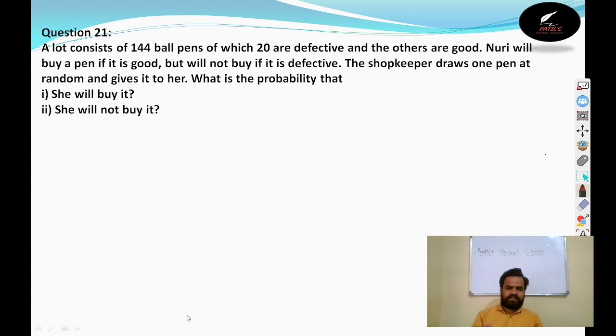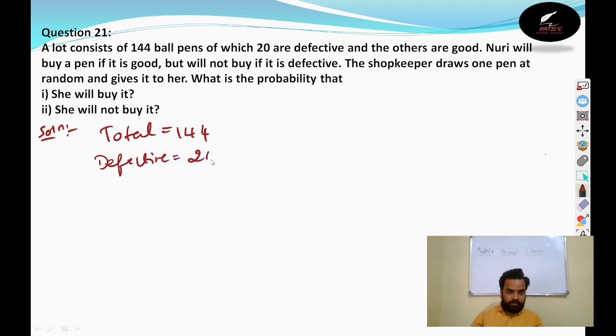Means they were asking whether the drawn pen is good or defective. So what we will write? Write the solution. Total 144 pens, out of which defective 20 pens. And how many good pens are there? If you remove these 20 from the 144, 124 good pens are there.